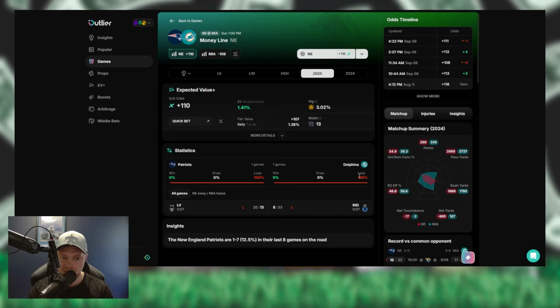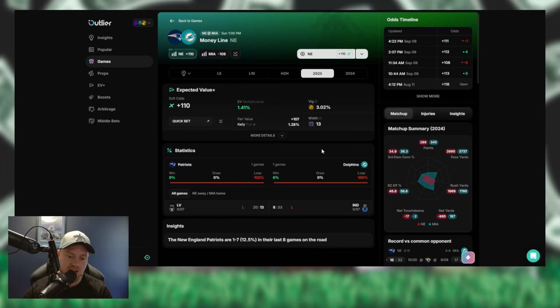I took them on my little pick'em league. I actually had the Colts at first. And then I was like, you know what? I'm going to give Tua a chance. I ended up swapping from the Colts to Miami, and it bit me in the butt because the Colts ended up dominating that game. Now, Miami offensively looked terrible.